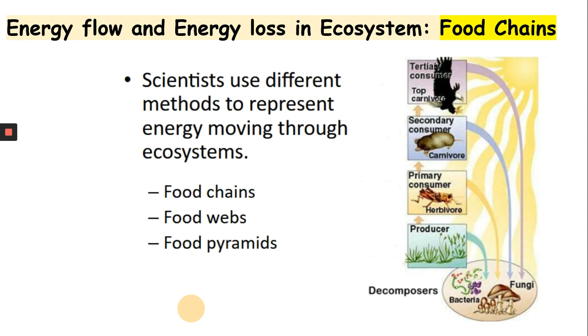Energy flow and energy loss in an ecosystem. So scientists use different methods to show how energy is moving in an ecosystem. And 3 methods that are there in the syllabus are food chains, food webs, and food pyramids. We already saw how a food chain looks, and it has 4 or 5 important components: the decomposers, producers, the herbivore, carnivore, and the top predator.